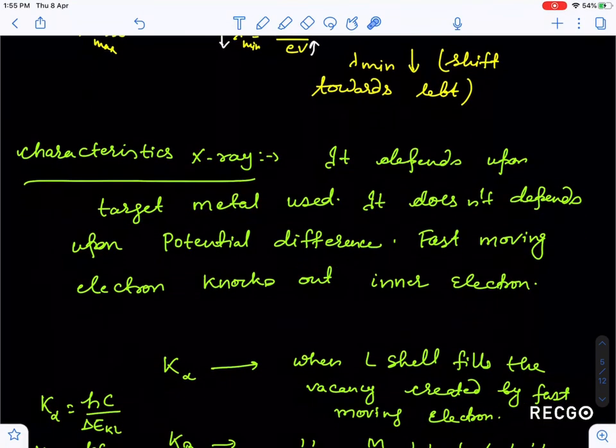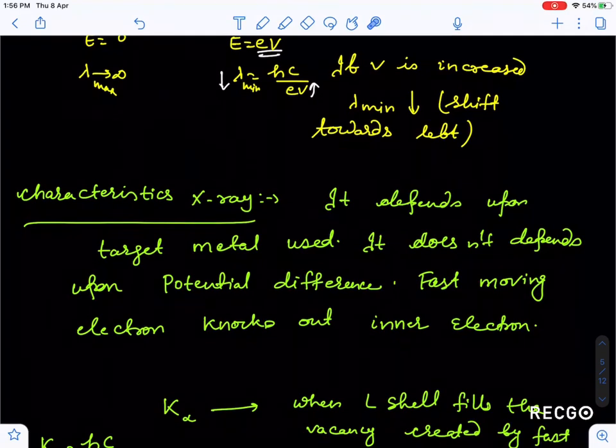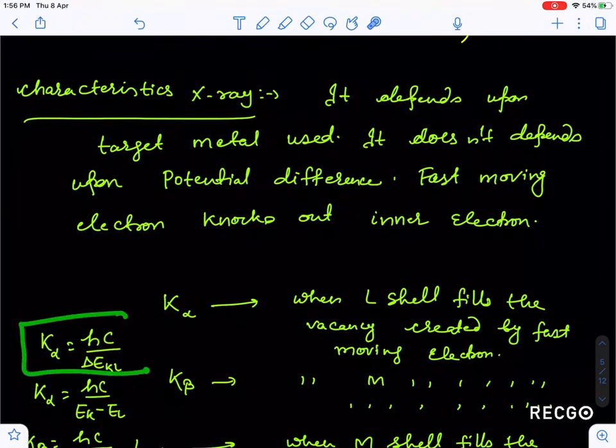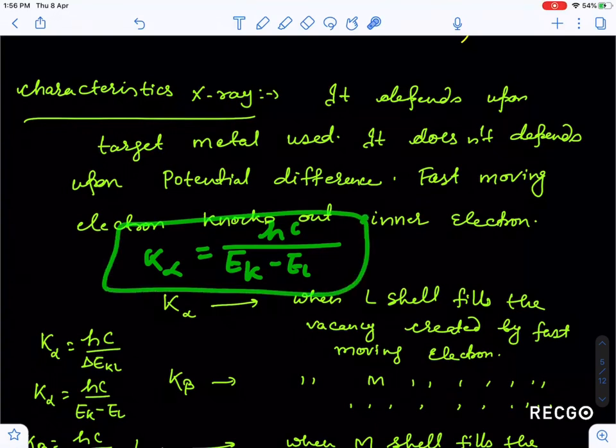A fast moving electron knocks out the inner electrons. So what can K alpha be written as, guys? I told you K alpha means if you knock out the electron from the K shell, the vacancy will be created in the K shell, and this can be filled by the L shell. So I have written that K alpha is nothing but hc by delta E. What is delta E? Energy of K level minus energy of L. So that is K alpha.